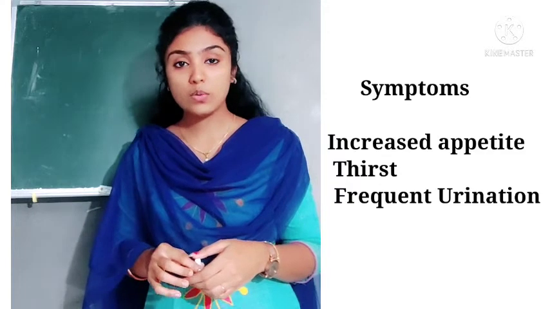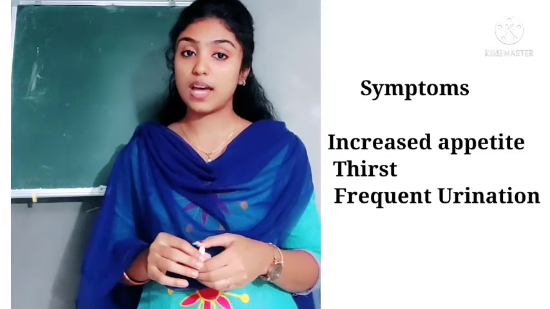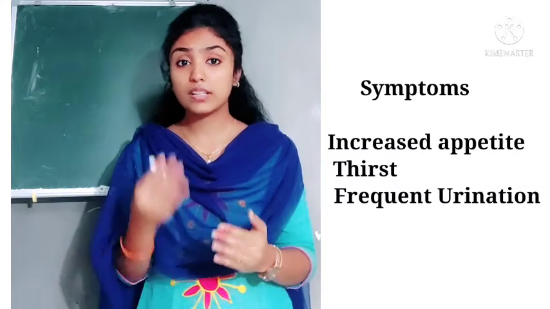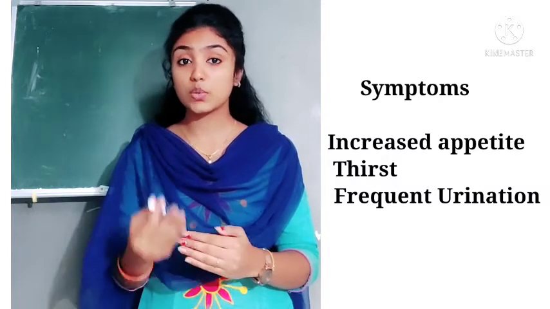The amount of glucose in diabetic patients will be higher, and the excess glucose is expelled out through urine. In normal cases, there will be no glucose in urine, but in diabetic patients there will be glucose in urine. The symptoms associated with diabetes are increased appetite, thirst, and frequent urination.